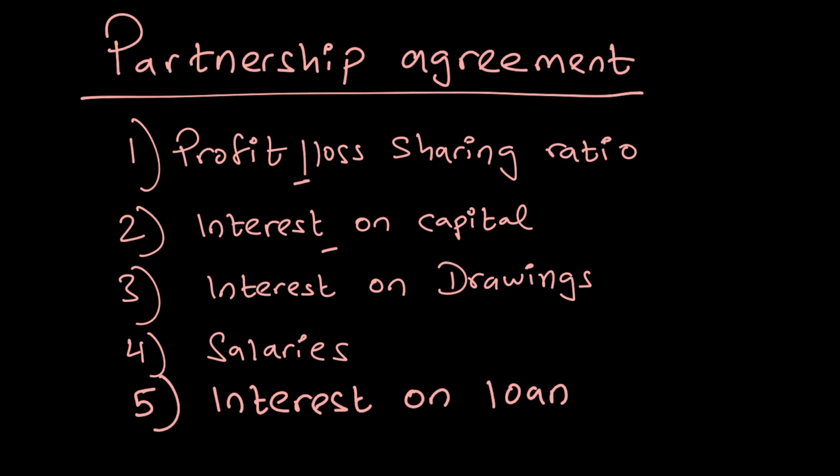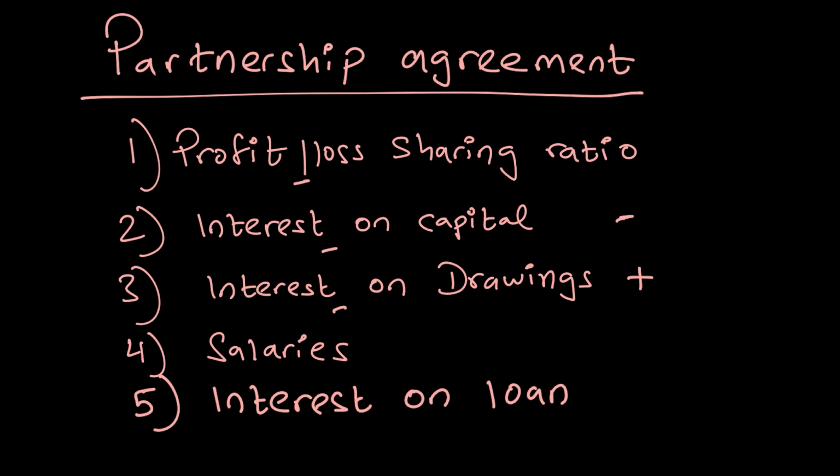So if partner A has invested more than partner B, he would get a higher return which compensates him for his additional capital. Otherwise, the partner that has invested more might want to withdraw his capital as well. So we need to compensate them for higher capital contribution. Interest on drawings. We need to also penalize partners that are withdrawing more. If your drawings are high, you would have to pay a higher interest to the partnership. Interest on capital is subtracted from profit because the partnership is paying it to the partners. But with interest on drawings, the partners are paying this amount to the partnership, so the profits are increasing.